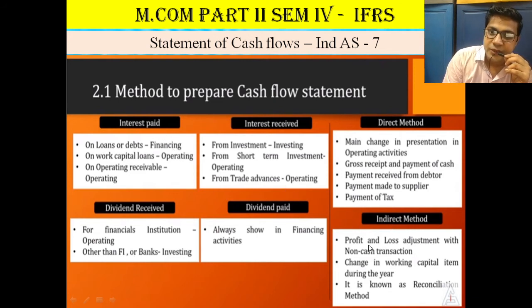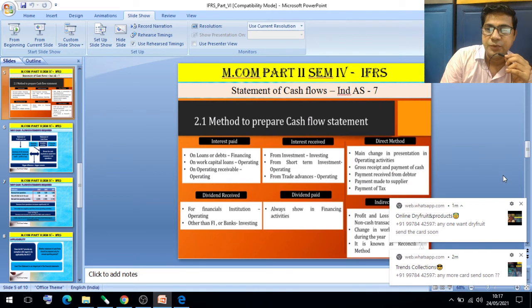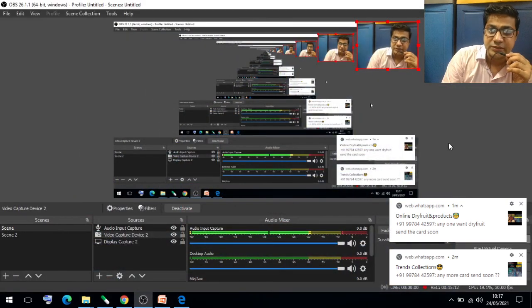Then in the indirect method, we have to put the profit and loss adjustments with the non-cash transactions, and we have to find out changes in working capital items during the year. It is also known as a reconciliation method. Indirect method is also called a reconciliation method. Sometimes we have to receive the dividend, sometimes we have to pay the dividend. In such a way we have to understand this concept of Ind AS 7.